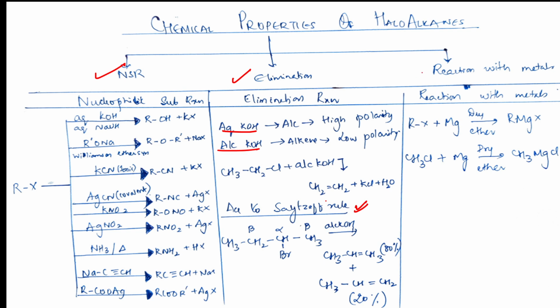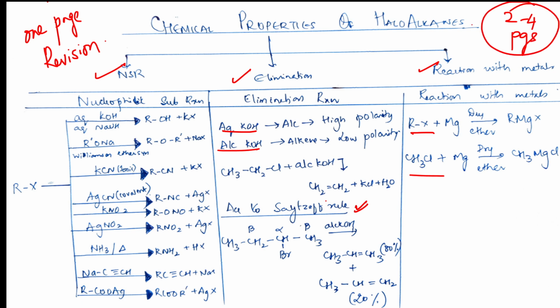Then comes your reaction with metals. In this, what are the products formed? This is a general reaction. This is a specific reaction. So all the chemical properties, again, one page revision. One page revision is done. This one page revision includes complete chemical properties, which is 2 to 4 pages in your NCERT. 4 pages in NCERT is put into one sheet.